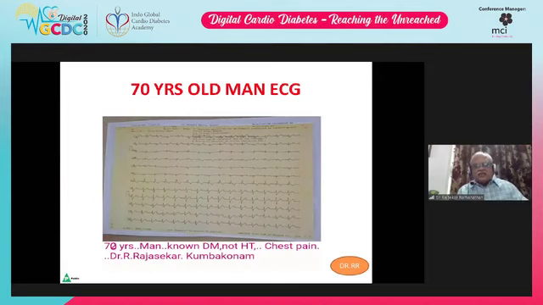This is a 70-year-old gentleman, known diabetic, not hypertensive, with chest pain. Just look at the ECG. We can analyze the ECG by using my simple mnemonic: a normal PQRST, age, name, O, gender representation, and rate, rhythm, axis, and morphology. Look at PQRST. What does this ECG show?